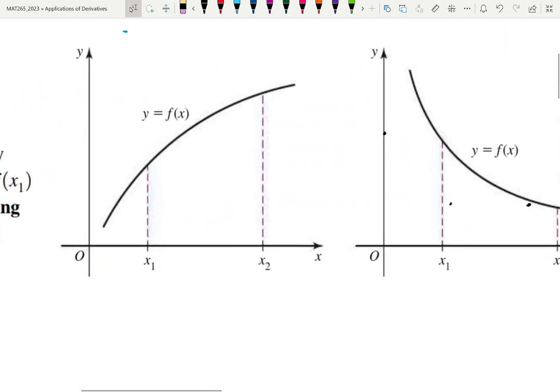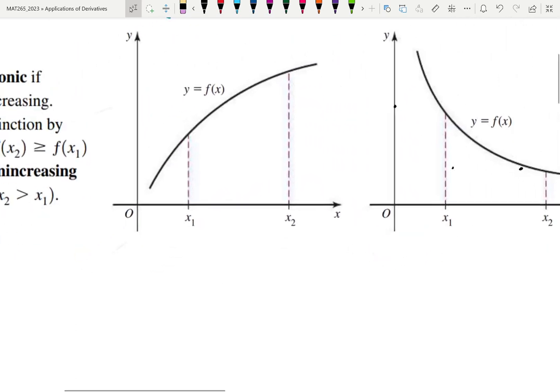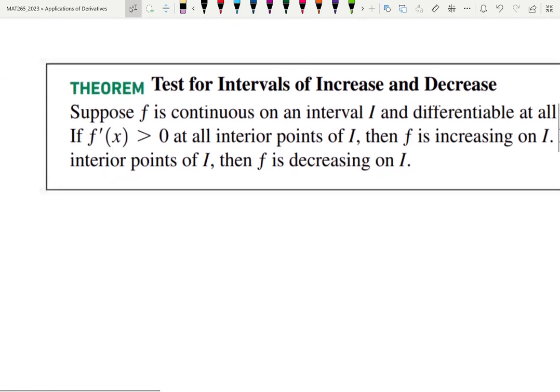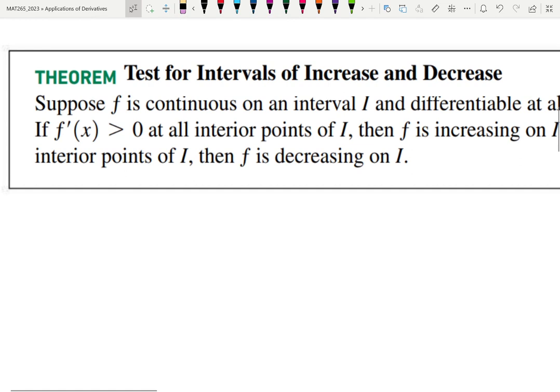So here are monotonic functions, either going up all the time or going down. And by that, I mean outputs. Well, how are we going to find where it's happening? We're going to test those intervals for increasing and decreasing behavior. How are we going to do it? What can tell us that the function is increasing or decreasing? You know that. What tells us when the function is increasing or decreasing?